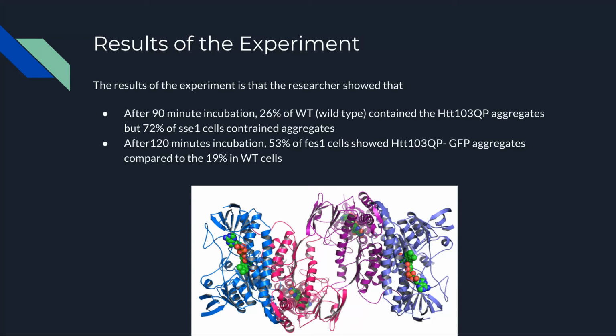In another experiment, after 120 minutes of incubation, 53% of the FES1 cells showed HTT103QP aggregates compared to 19% of the wild type cells, which helps prove that these two factors, if mutated and put into the cells, will block degradation of this mutant protein.